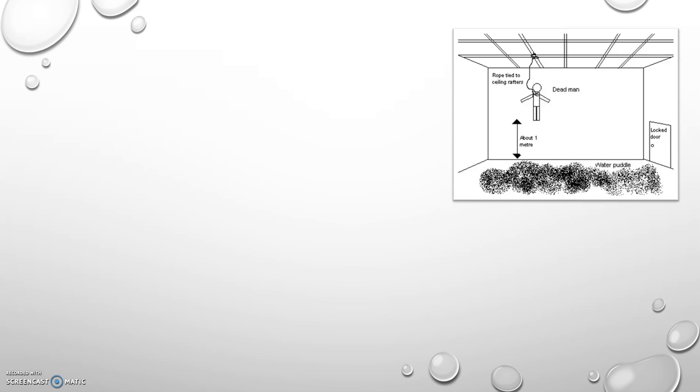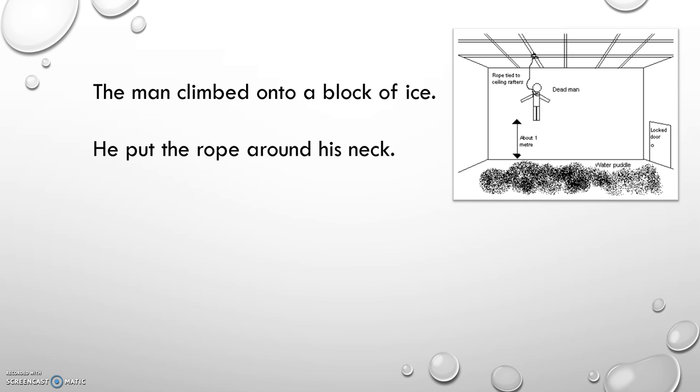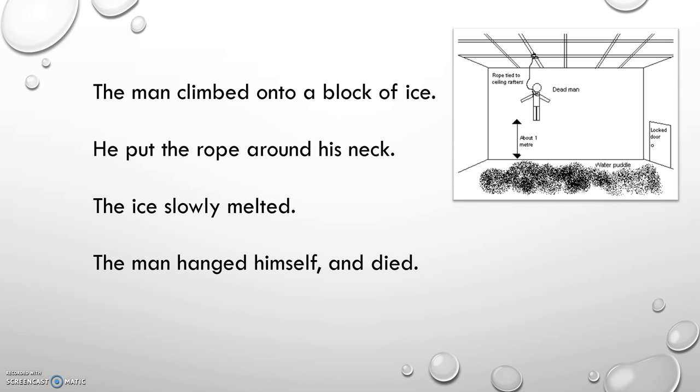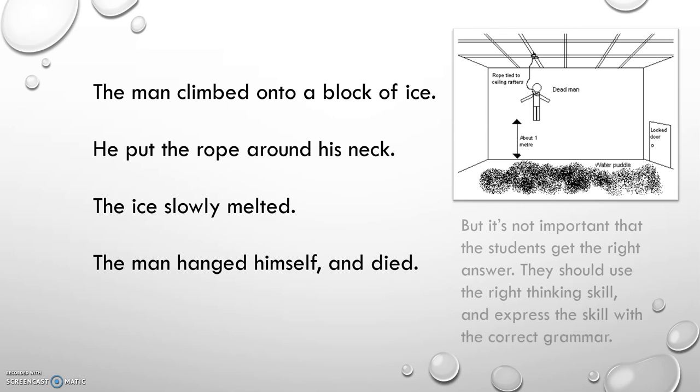Let's see. See, there's our man hanging. He climbed onto a block of ice. Very hot day. He was very depressed, very, very sad man, so he put the rope around his neck. The ice slowly melted. He hanged himself and died. That's the answer, but my student used the correct thinking process, the correct cognitive skill of analysing the past, and she used the correct grammar. That she didn't guess the true story really doesn't matter.